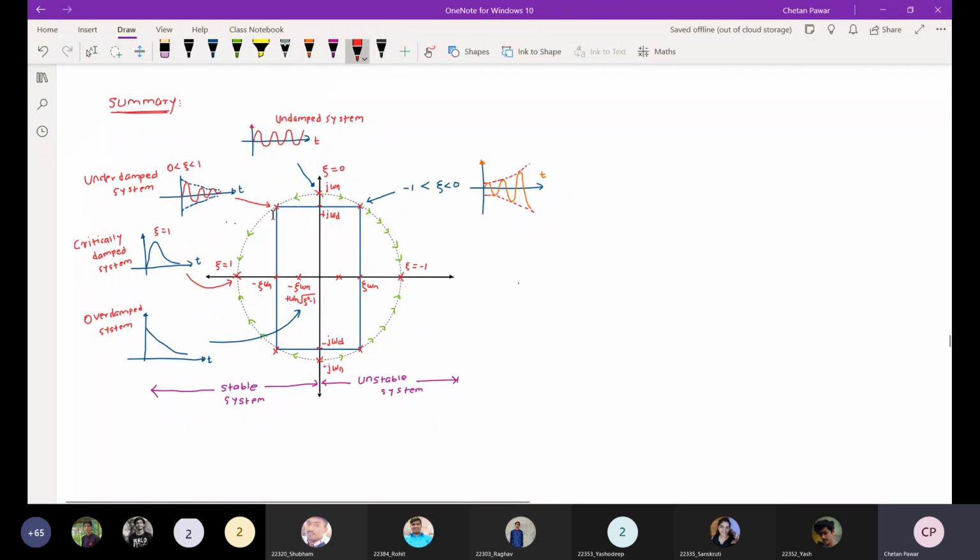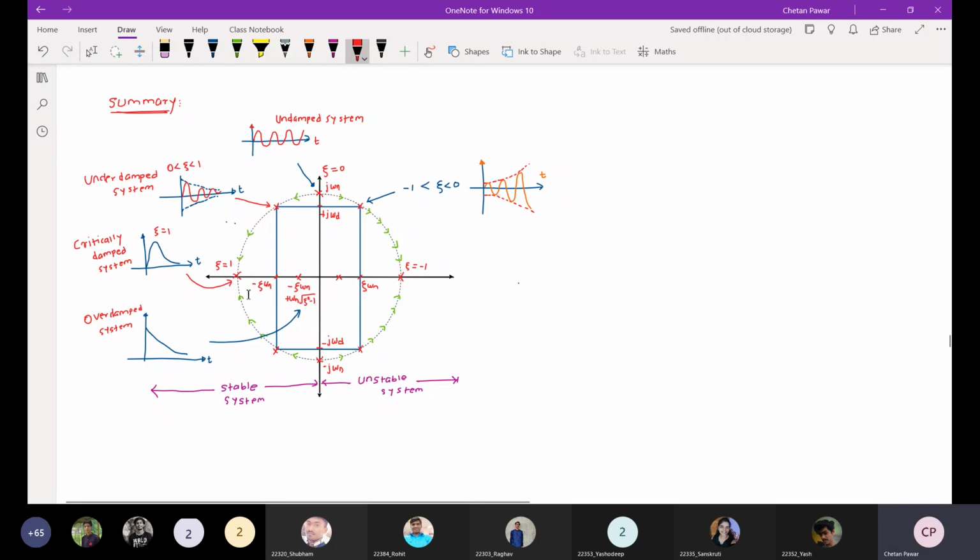So when zeta becomes 1, there are repeated poles at this particular location, and there are no imaginary terms, only the real part is there, and the response for that system is like this. That is a critically damped system, when zeta is equal to 1.